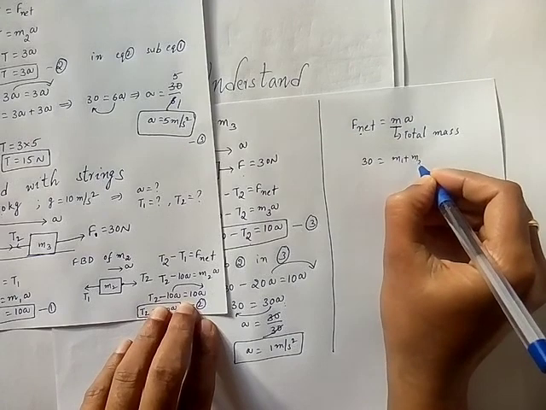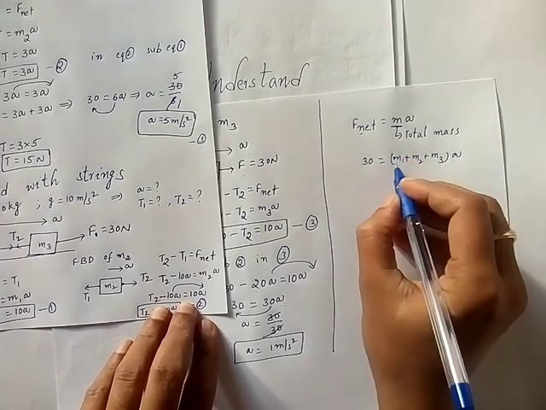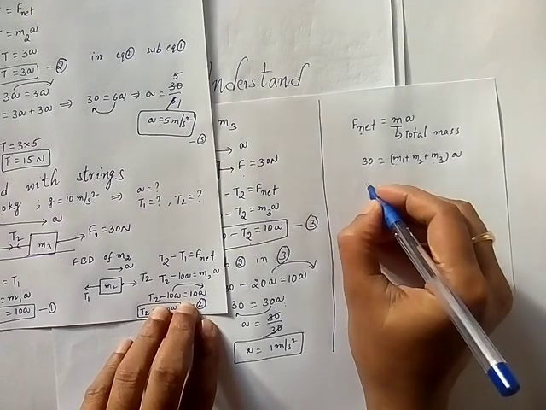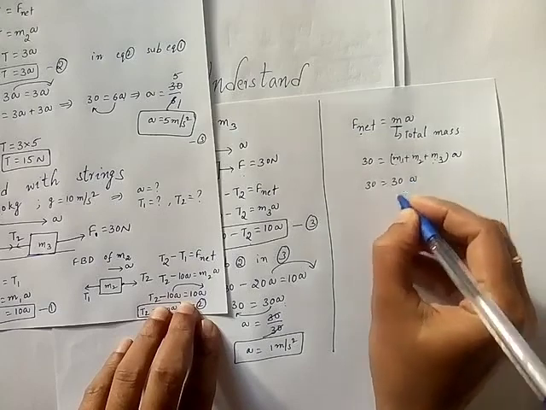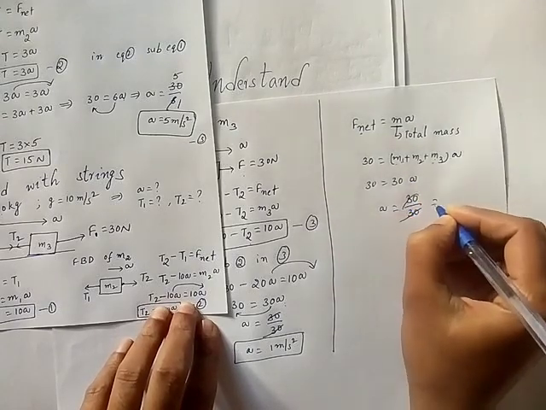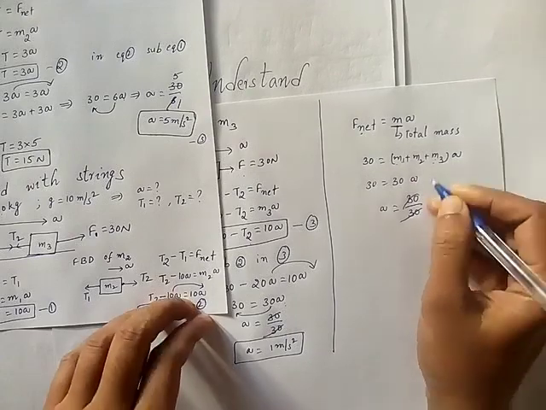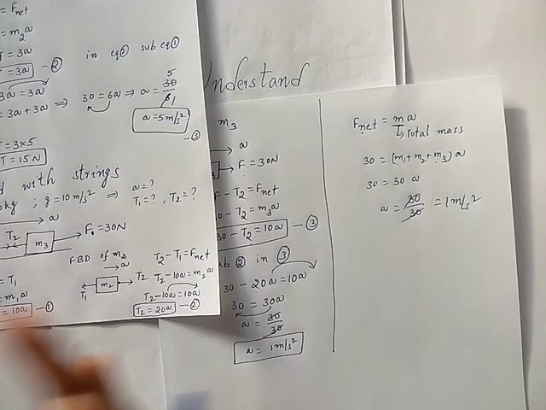M1 plus M2 plus M3 into A. So you know all the masses are same, which is equal to 10 plus 10 plus 10, 30A. So acceleration will be 30 by 30, which is equal to 1 meter per second square. So like this also directly you can find acceleration of the blocks. That is also correct. By using free body diagram also you can do, that is also correct.